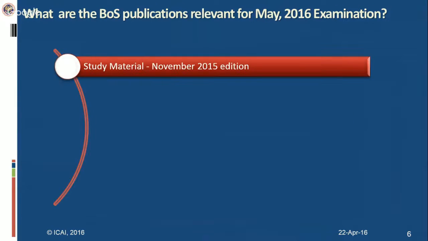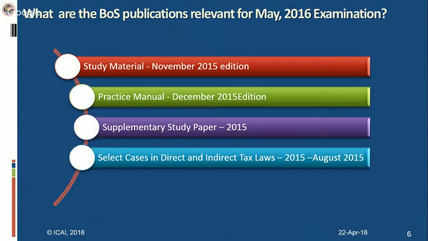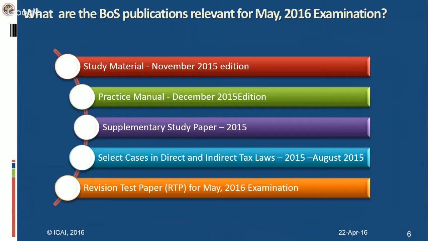So what are the BOS publications relevant for the May 16 and November 16 examinations? There are 5 publications which we have mentioned here. The first 4 publications are relevant for both the May 16 and November 16 examinations. That is the study material, the November 2015 edition. This edition is based on the provisions of direct tax laws as amended by the Finance Act 2015.